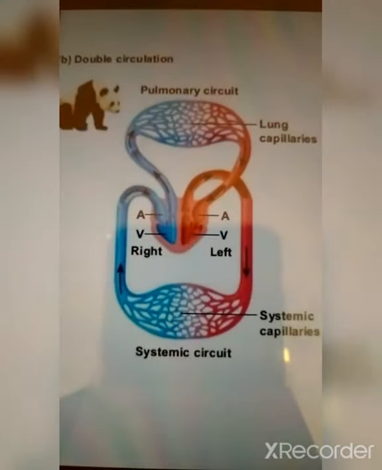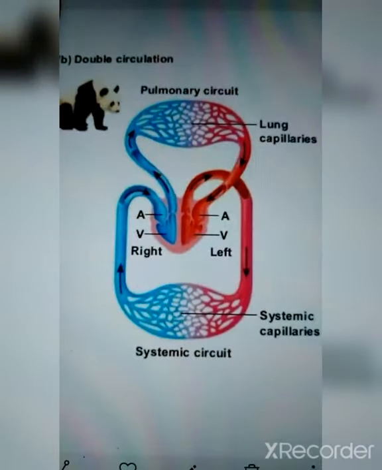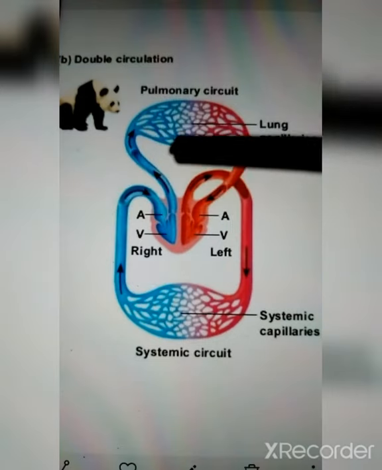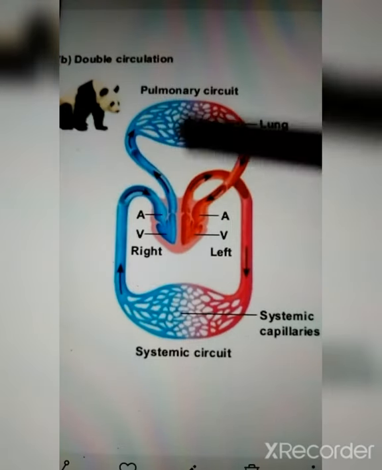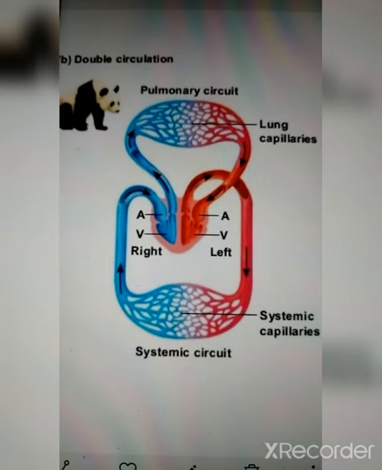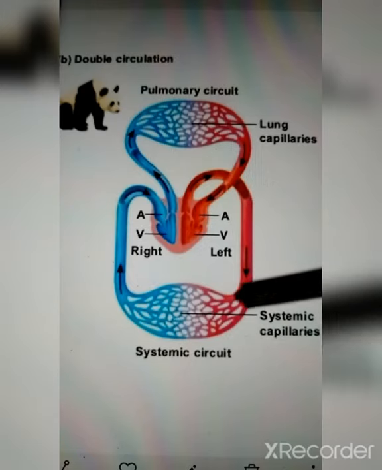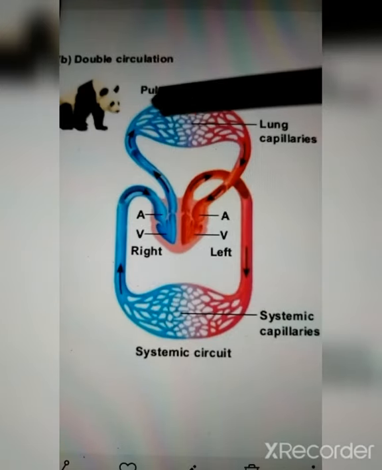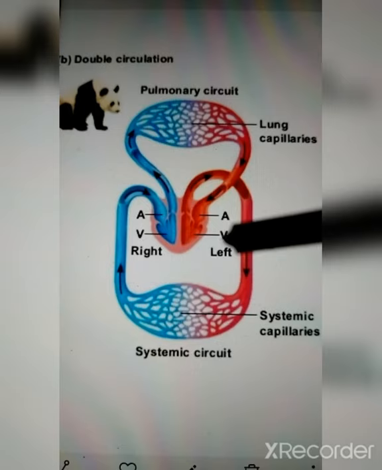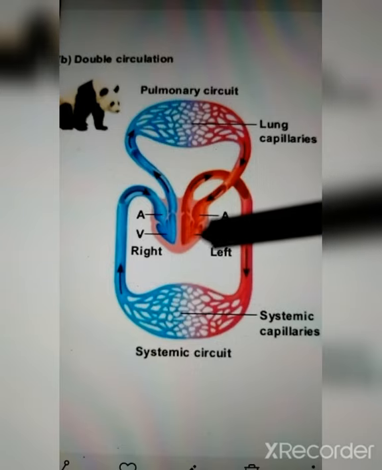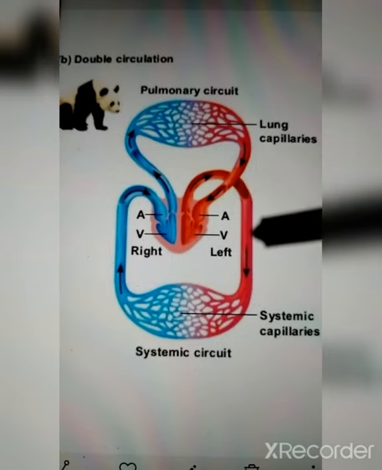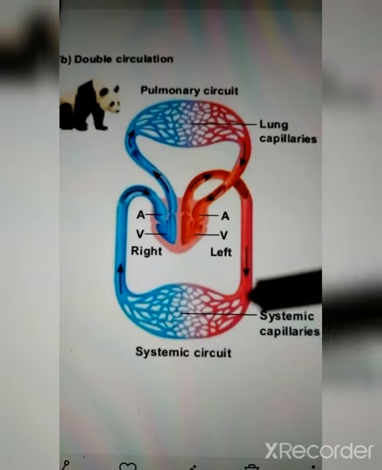One is the superior vena cava and the other one is the inferior vena cava. The superior vena cava is the one which receives the blood from the upper section of the body, whereas the inferior vena cava is the one which receives the blood from the lower parts of the body. As I said, the ventricles play the part of pumping the blood to the body or to the lungs. The left ventricle pumps the blood to the entire body.